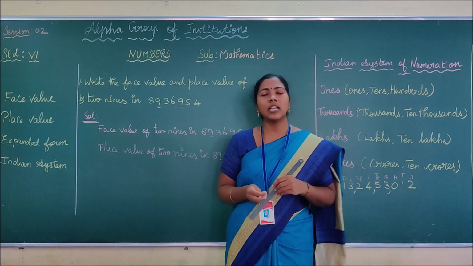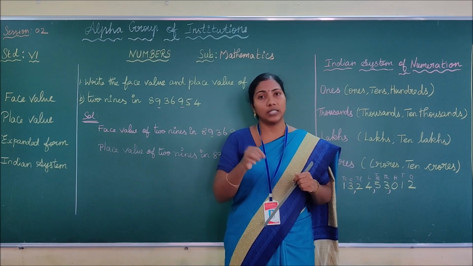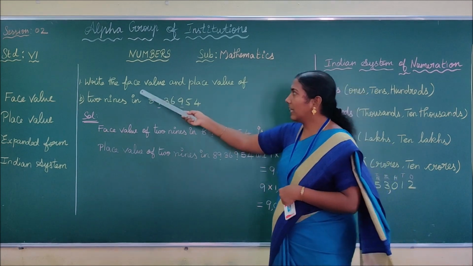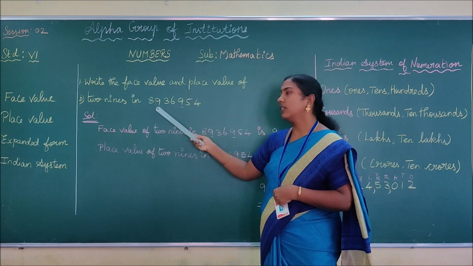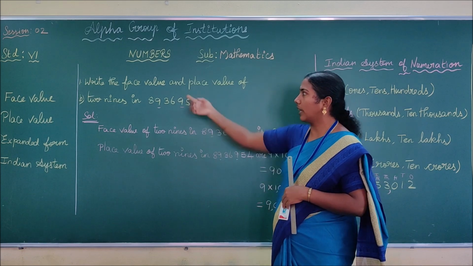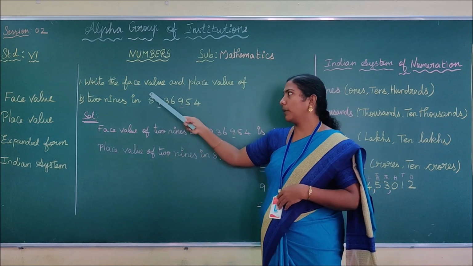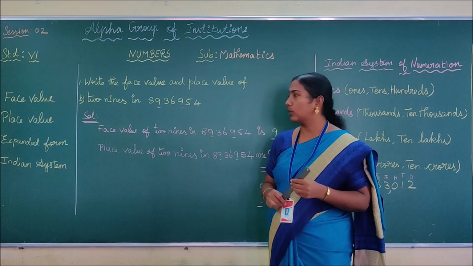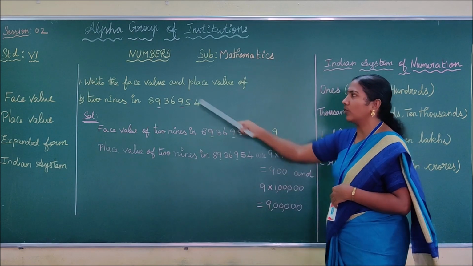Only a few students made mistakes in the first sum. Now we are going to recall the first sum. Let us see an example: write the face value and place value of 2 9s in the given number. This is the sum I gave in your previous homework. What is the question asking? The face value and place value of 2 9s. What is the face value? As per the concept, the face value is the digit itself. So the face value of 2 9s in the given number is 9. This is the answer for the first one.